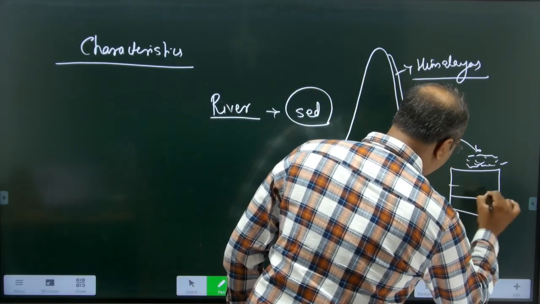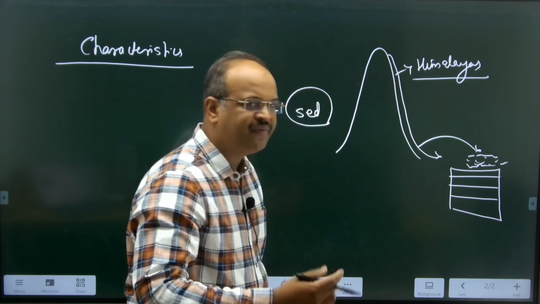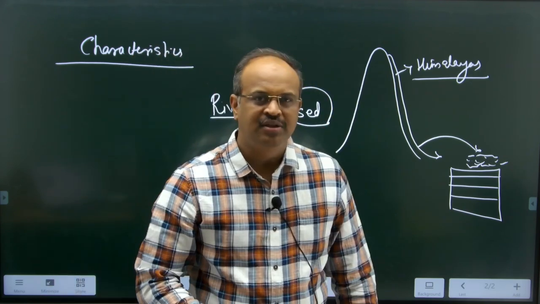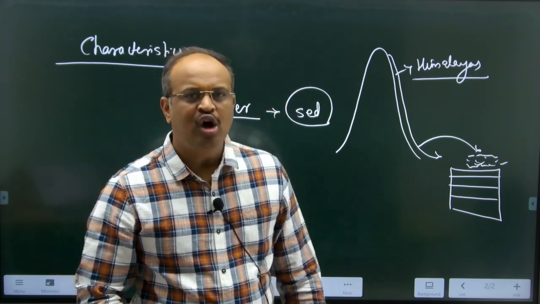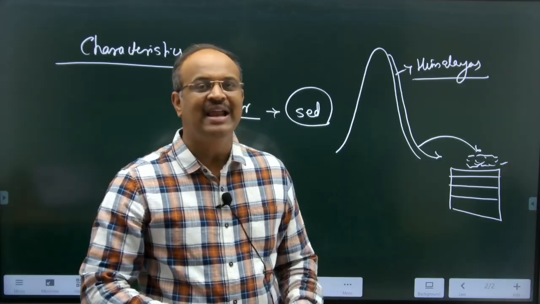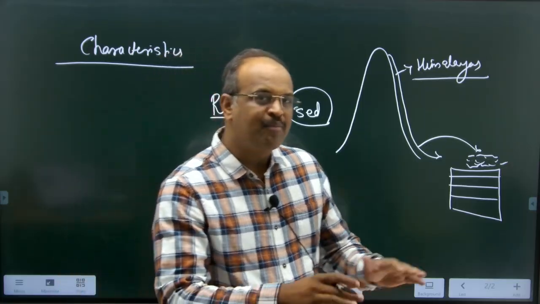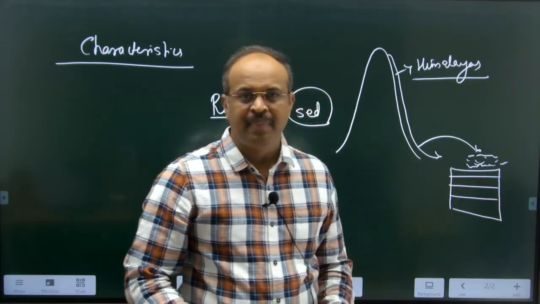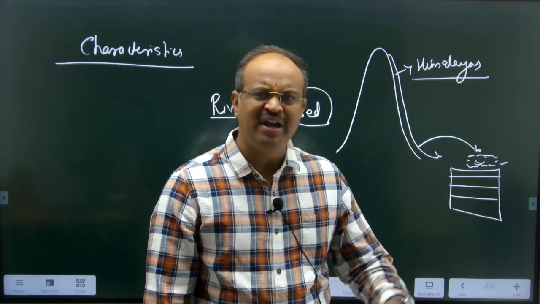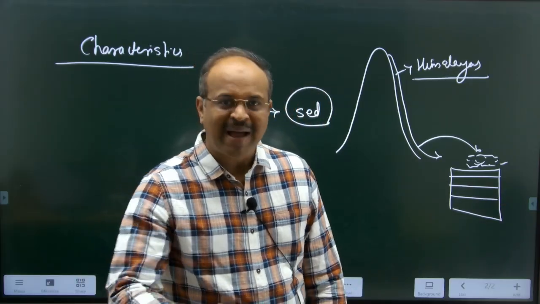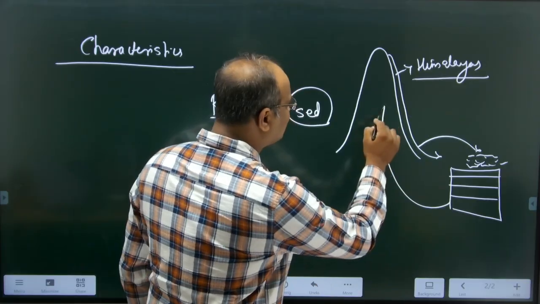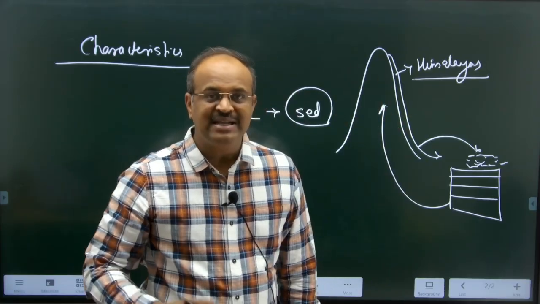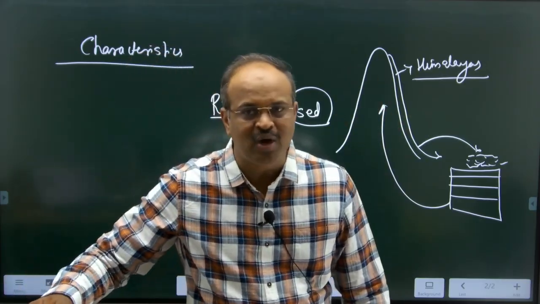Of the different layers of the soil profile, the A layer, B layer, C layer, the A layer or the B layer is majorly absent or not well developed in this type of soil. And the parent material is present in the Himalayas. That is the reason why it is called an immature soil.